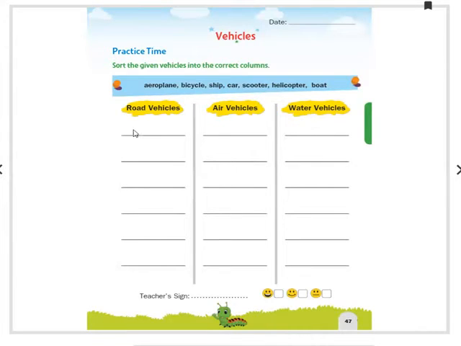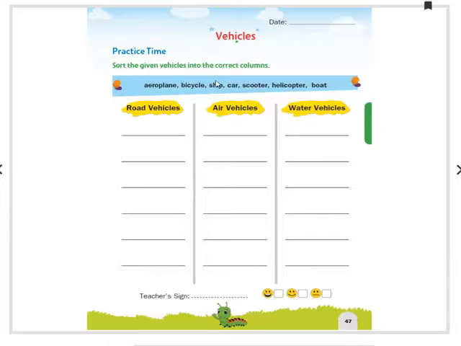What are the vehicles that go on a road? You have to write here. Air vehicles. What are the vehicles that go in the air? You have to write here. And water vehicles. What are the vehicles that go in water? You have to write here.